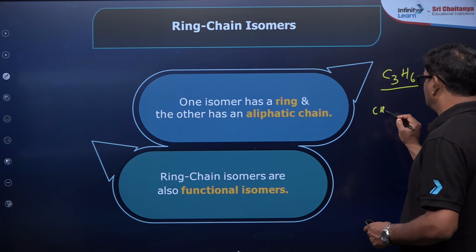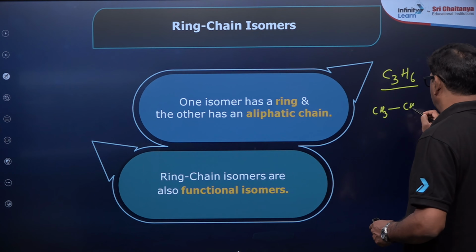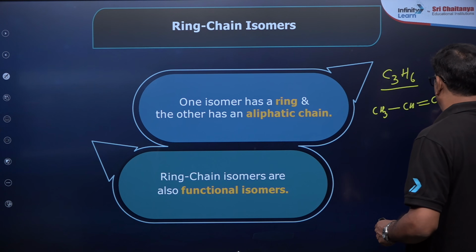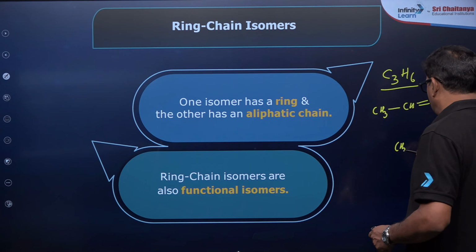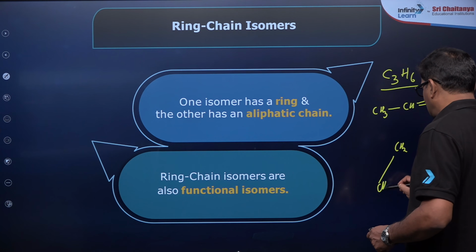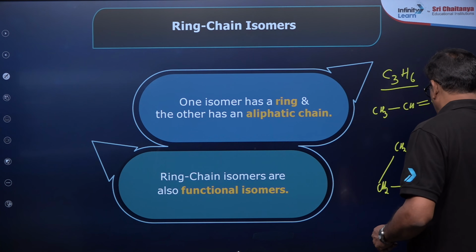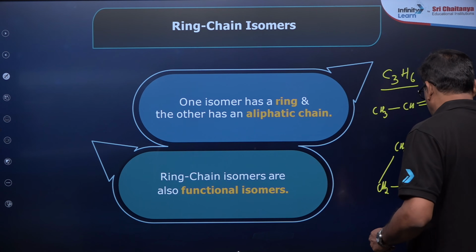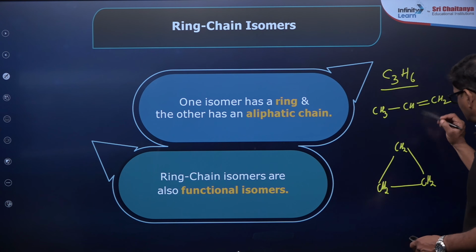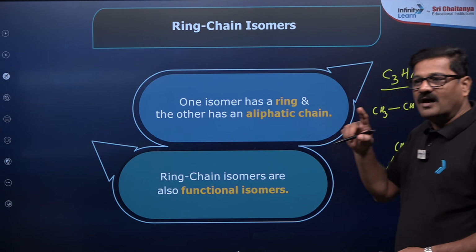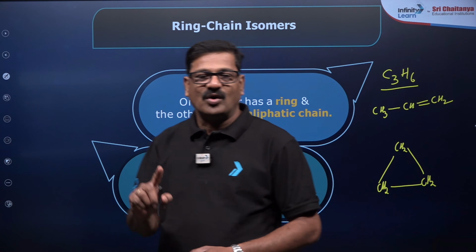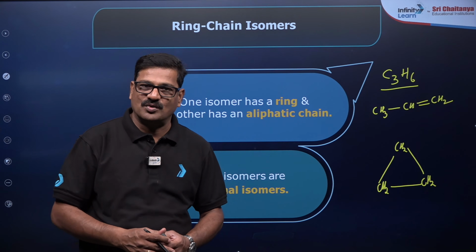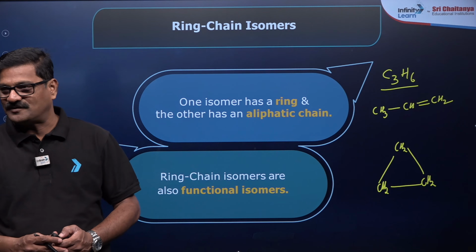So CH3, CH double bond CH2, and you can also say CH2, CH2 and CH2 like this. So it is open chain and it is ring. Alkene and cycloalkane always show ring chain isomerism.